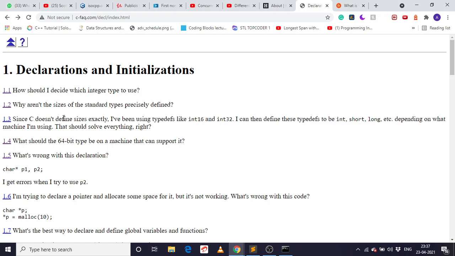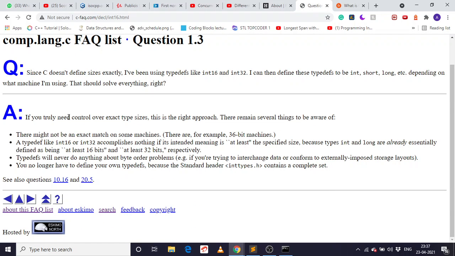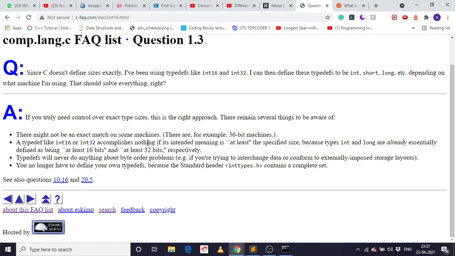Since C doesn't define size exactly, I have been using typedefs like int64, int32. I can then define the typedefs to be int, short, long, depending on what machine I'm using. Then that should solve everything, right? So let's look at it. Truly, you need control over exact types, and the right approach is what you are using. That's exactly true. A typedef like int16 or int32 accomplishes nothing, as it's intended to at least match the specified type already.